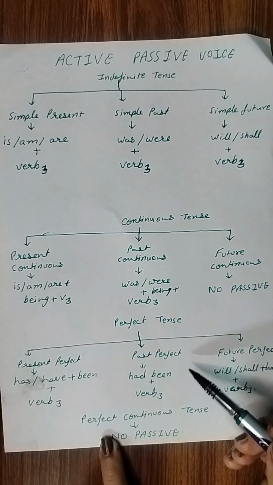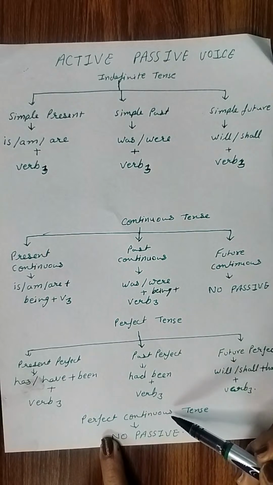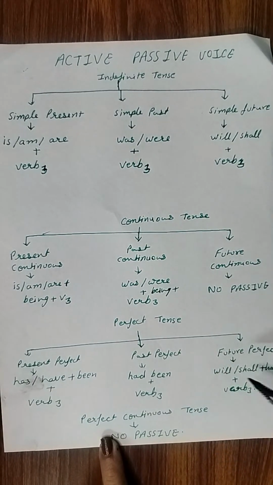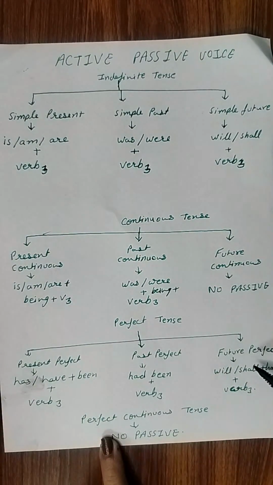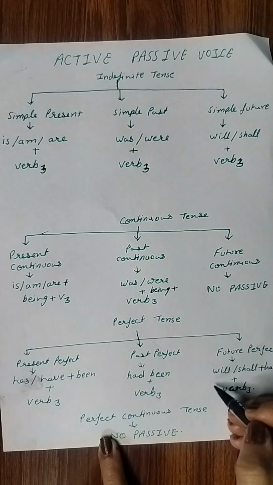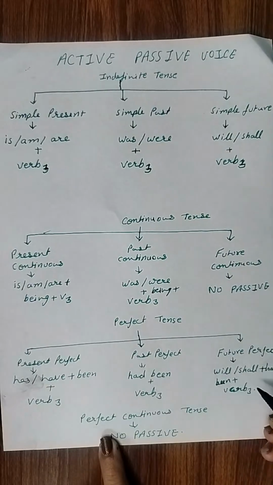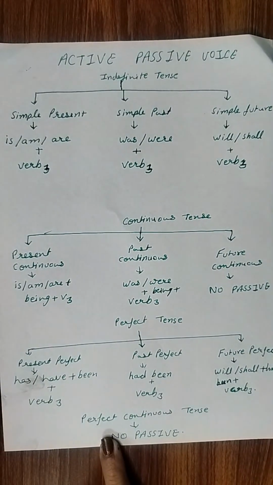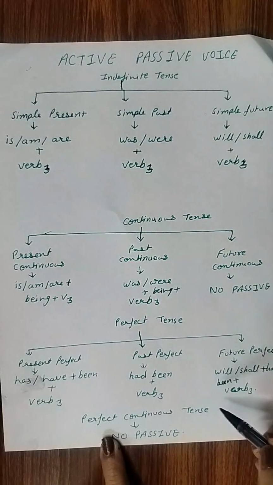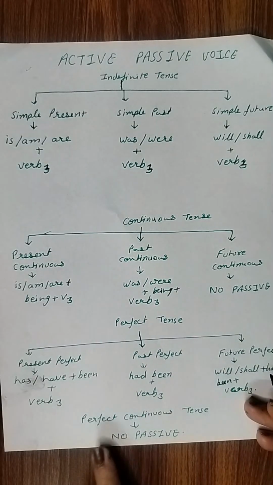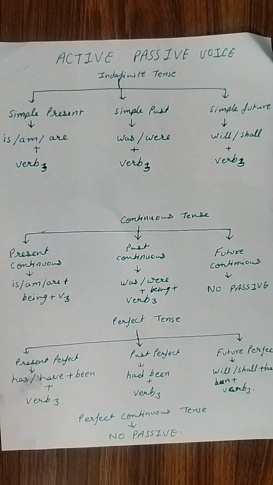Past perfect tense, had been plus verb third form. Future perfect, will or shall plus have plus been plus verb third form. And if we talk about perfect continuous tense, there is no passive in perfect continuous tense.